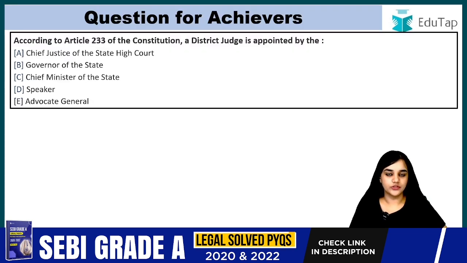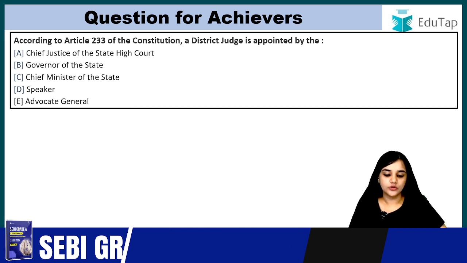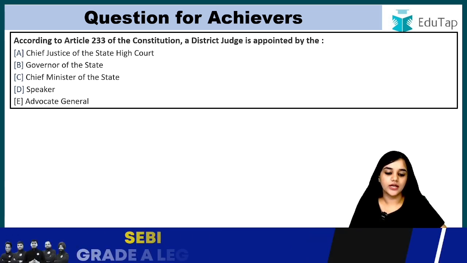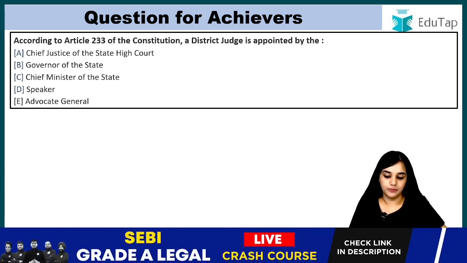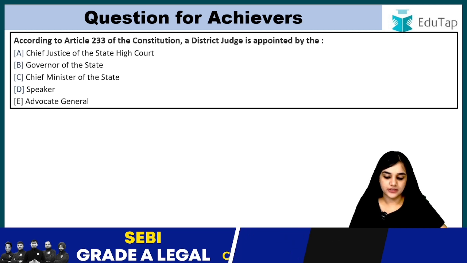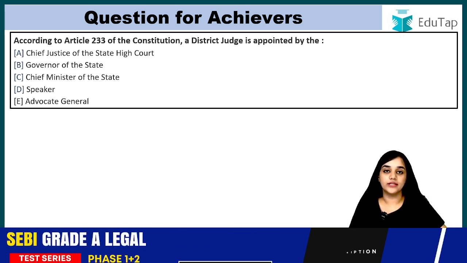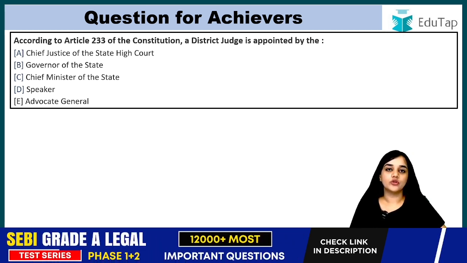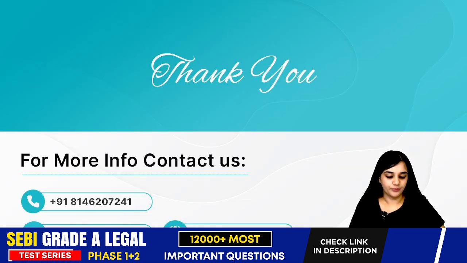Now, question for achievers. According to Article 233 of the Constitution, a district judge is appointed by, is it the Chief Justice of the State High Court, Governor of the State, Chief Minister of the State, Speaker, or the Advocate General? So you have to comment the right answer below.